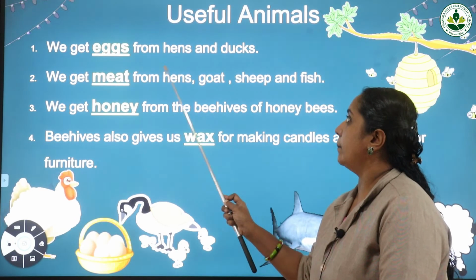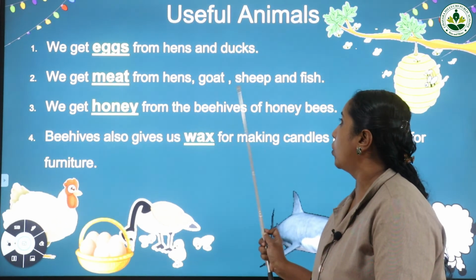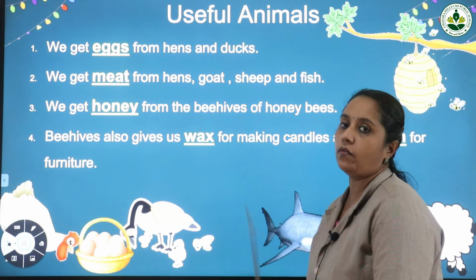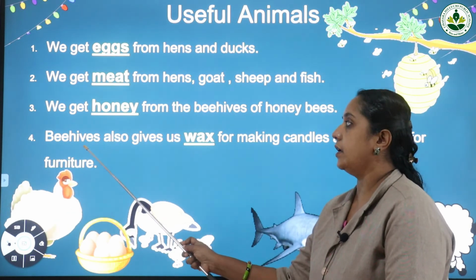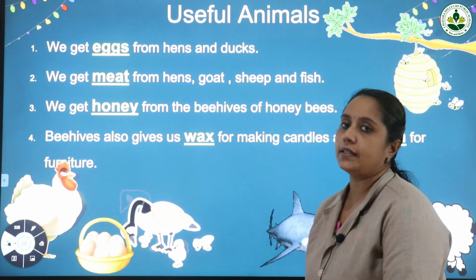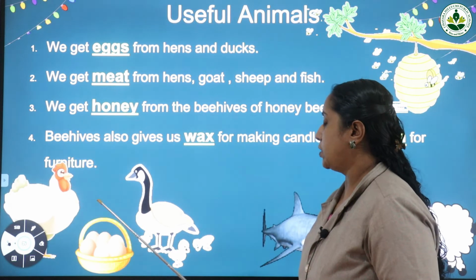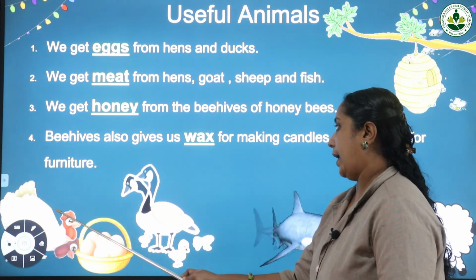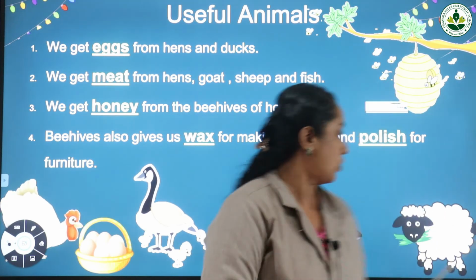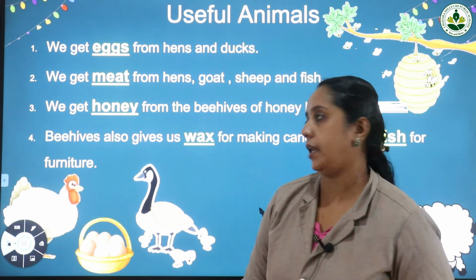So the main uses, I will sum up once again. We get eggs from hens and ducks. We get meat from hens, goat, sheep and fish. We get honey from the beehives of honey bees. And the last one, beehives also give us wax for making candles and polish for furniture. In the image you can see a hen, here these are the eggs, this is the duck and the ducklings. You can see the image of a fish, sheep and beehive surrounded by the honeybees.